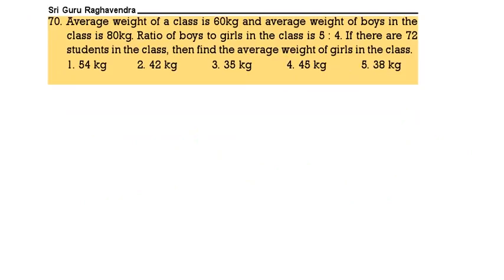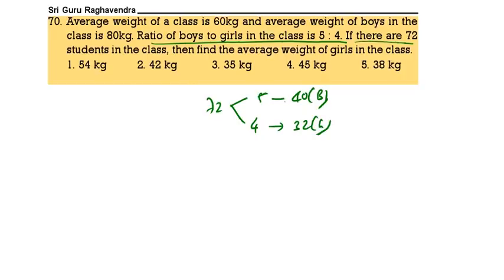Next. The average weight of the class is 60 kgs and the average weight of the boys is 80 kgs. Ratio of boys and girls is 5:4. If there are 72 boys and girls in the ratio 5:4, that means 9 parts. 5 parts will be boys, so there will be 40 boys and 32 girls.